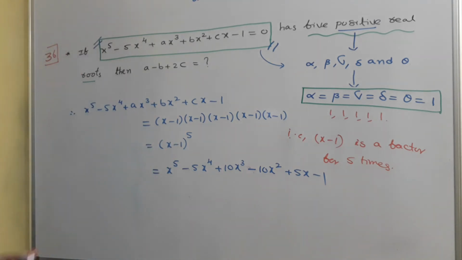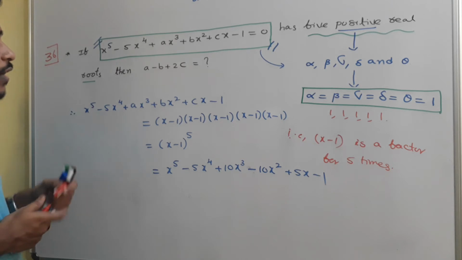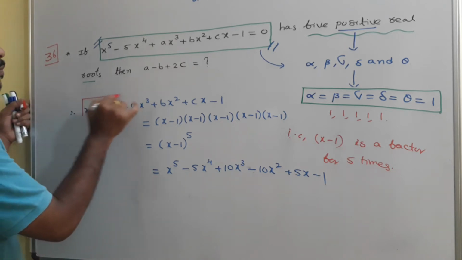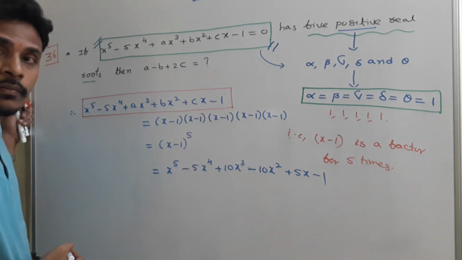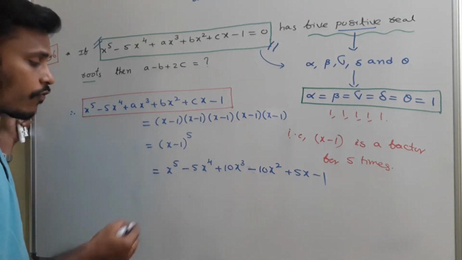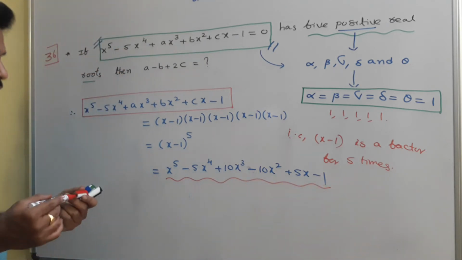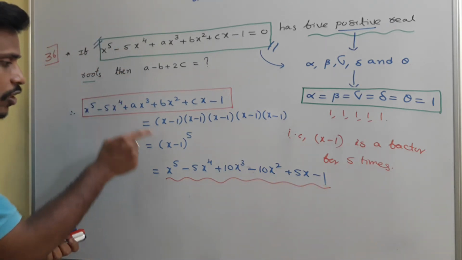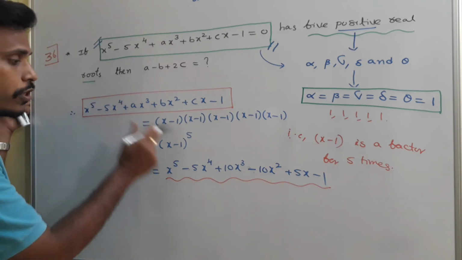So now the given x power 5 minus 5x power 4 plus ax cube plus bx square plus cx minus 1 is the given polynomial, and since 1 is a root for 5 times, we found that this is the polynomial. Compare the corresponding coefficients of these two.